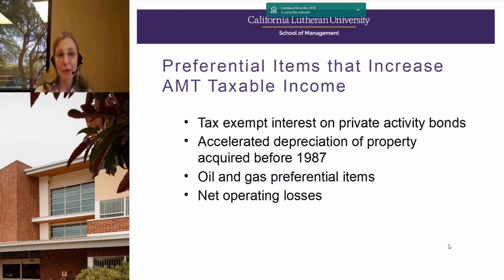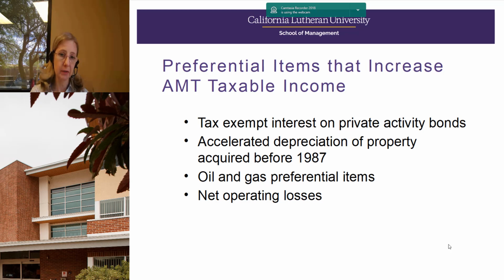There are two types of adjustments for AMT. One is preference, and the other is an adjustment. The preference is something that is permanent. So you add it back and you'll never see the benefit coming back to you in a later year. An adjustment is something that can be positive or negative, and that's like depreciation. So depreciation may be added back 1 year, but eventually it gets subtracted because it's just a timing issue. Adjustments are timing issues. Preferences are things that are going to be added back, and you will never get the benefit for AMT purposes.